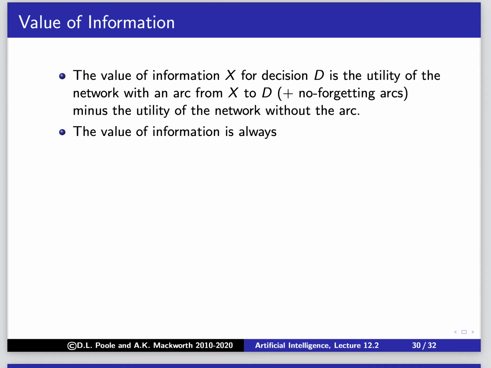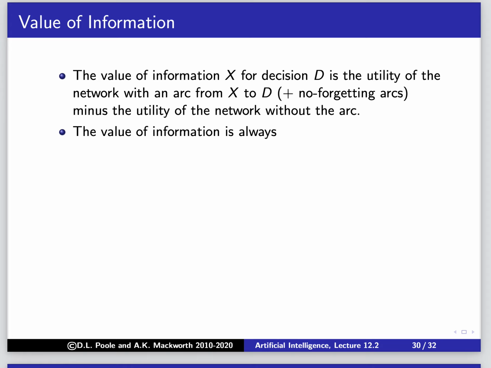So that's the value of our decisions with the information, minus the utility of the network without that arc. That's when we don't have that information. So we're comparing what we do have when we have that information versus when we don't have that information.